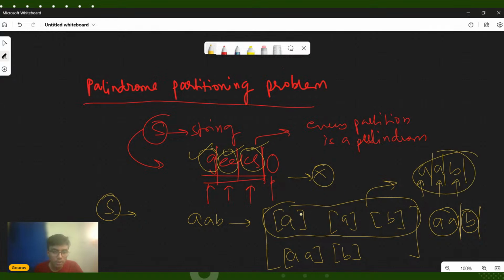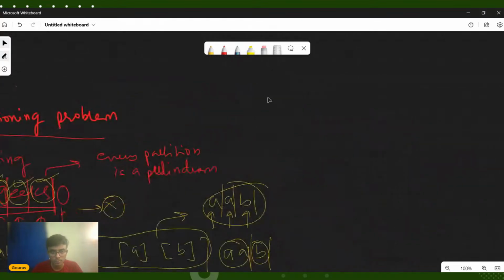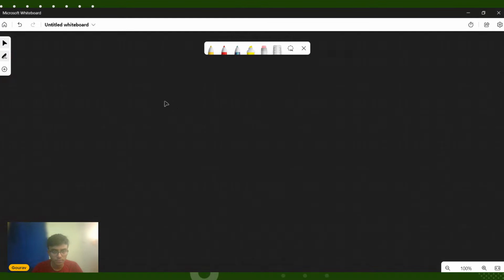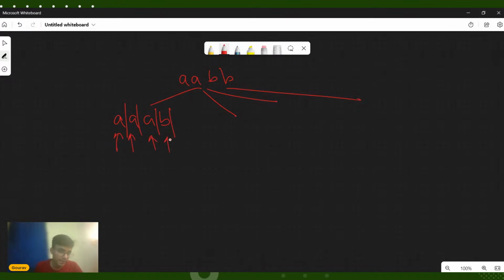So you have to return all possible palindromic partitions in the form of a vector of vectors. This is a vector which contains various strings, and this is a vector which contains various strings. Let us look into another test case. For example, if you are given AABB, there are various ways to partition. Let's say you partition it just like this: A, A, B, B. In this case, this is a palindrome, this is a palindrome, this is a palindrome, and this is also a palindrome.